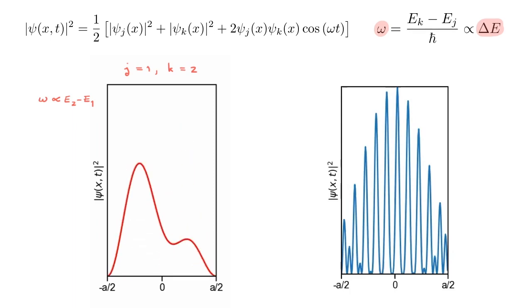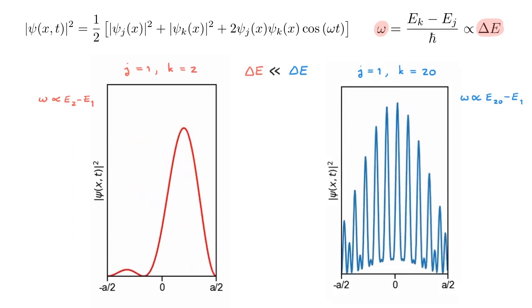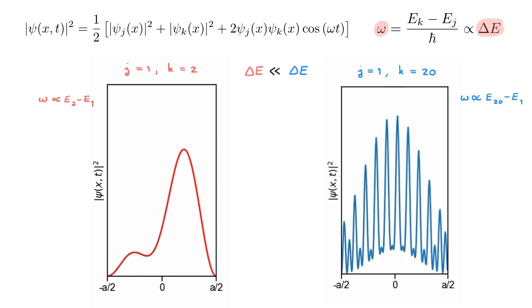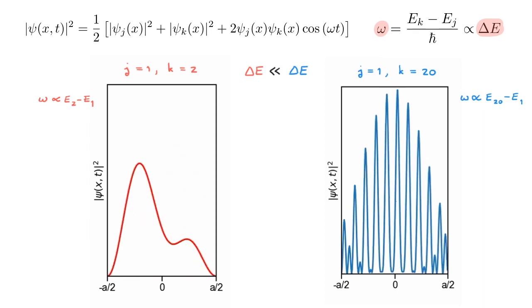The case on the right corresponds to j equals 1, k equals 20. The k equals 20 energy level has many more peaks, and this is why the initial wave function looks like it does. The frequency is still proportional to the energy difference between the 2 states that we're mixing, and we realize that the energy difference on the left-hand side is much smaller than the energy difference on the right-hand side. That implies that the frequency of oscillation will be much larger on the right-hand side than on the left-hand side, as we can very clearly see. Again, have a play yourself with the Jupyter notebook to see what happens when you mix different energy levels.